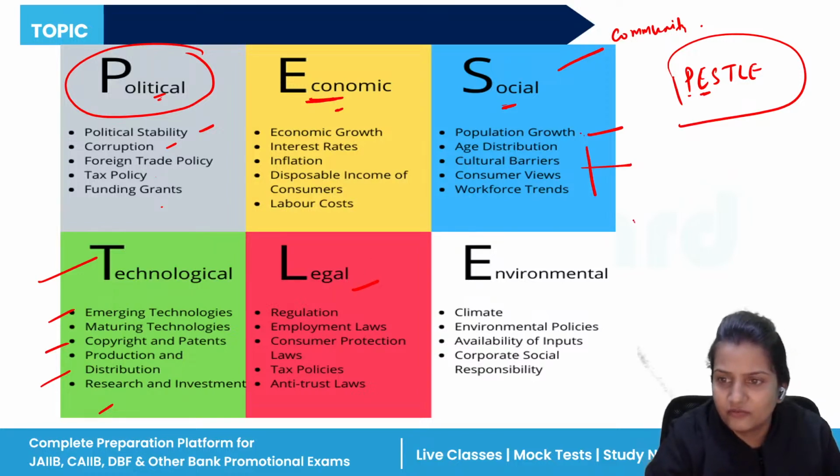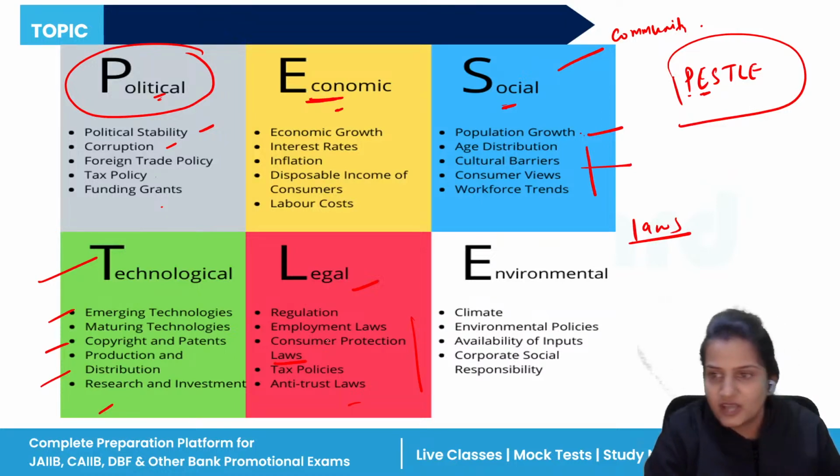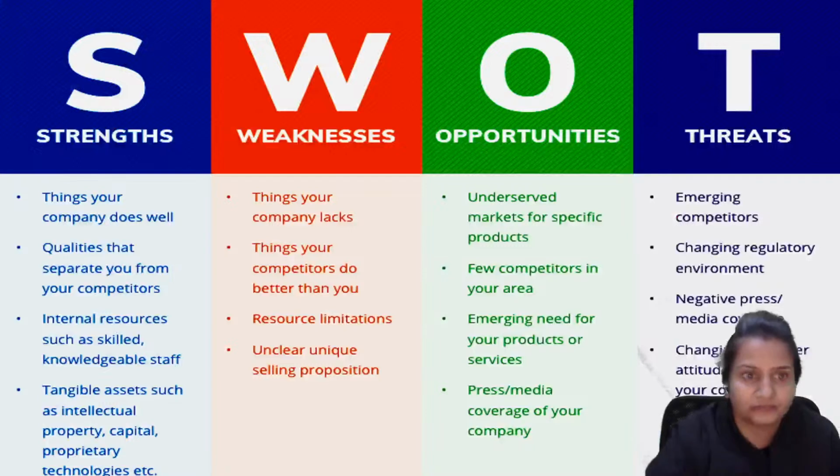Then legal means what? Everything related to laws. So all these are also the external factors. Laws, you cannot control them. The law which has been formulated, you need to follow that. Then environmental, that is the climate change, environmental change. So all these are uncontrollable.